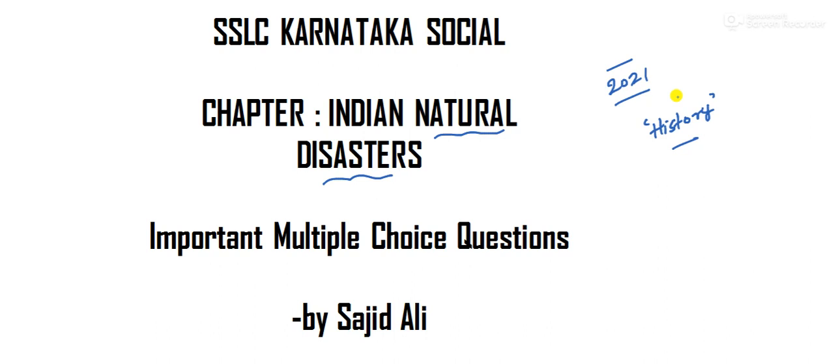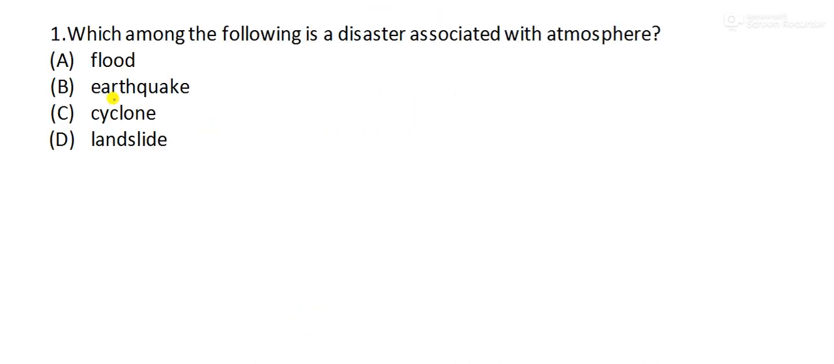So let us start the questions from this chapter. This is our first question from this chapter. It says, which among the following is a disaster associated with the atmosphere? Which among these four: flood, earthquake, cyclone and landslide? So the answer for this is cyclone. Cyclone is a disaster which is associated with the atmosphere. Okay, moving to our next question.